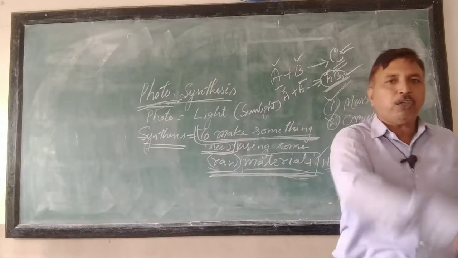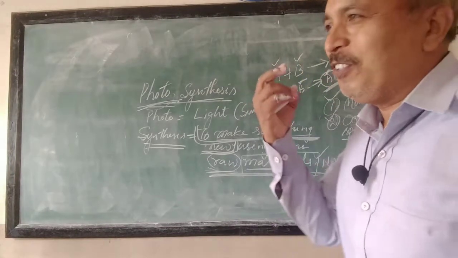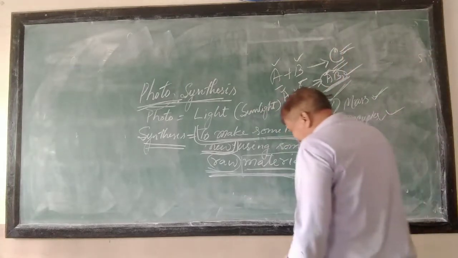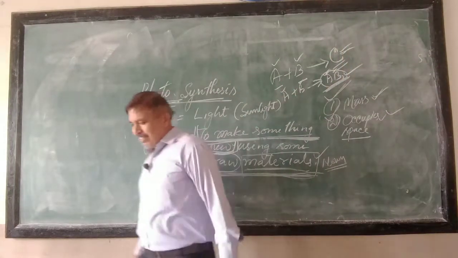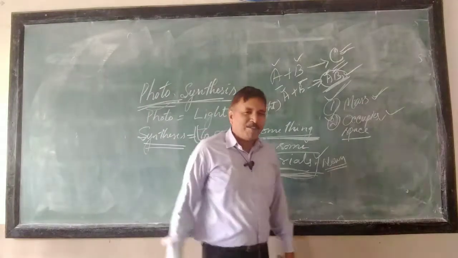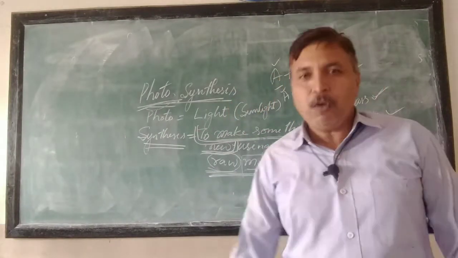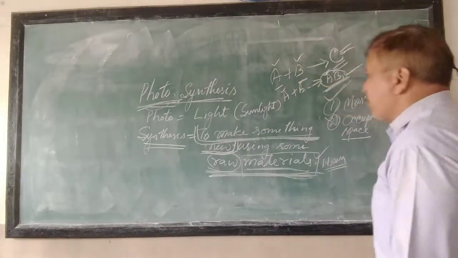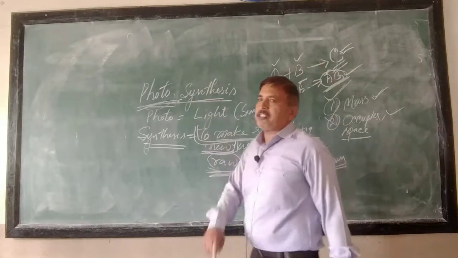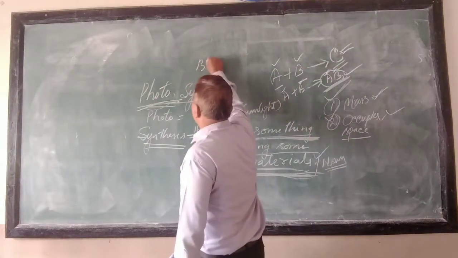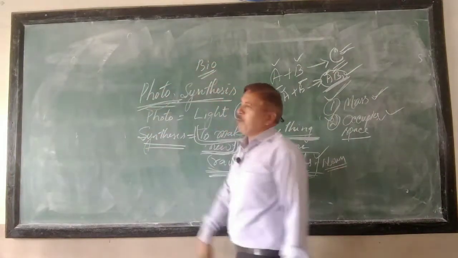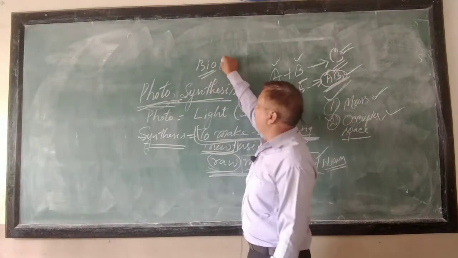Is a plant a living thing or non-living? Oh, it's a silly question to ask a student of class 7, isn't it? Obviously, all of you know plants are living things. For living things, the Latin word we use is bios, B-I-O-S, bios.